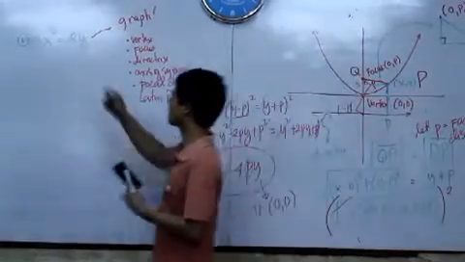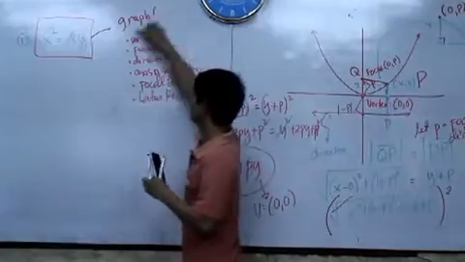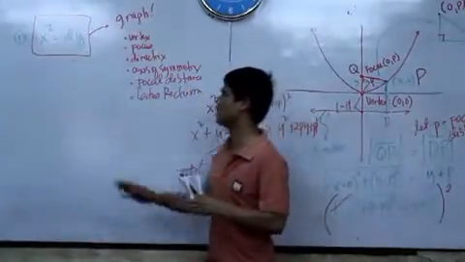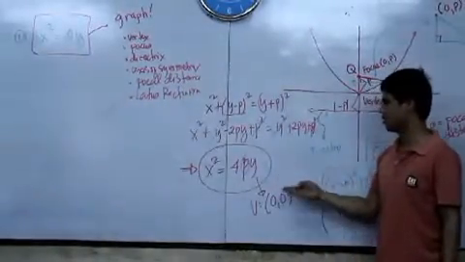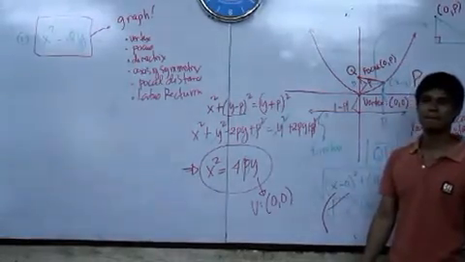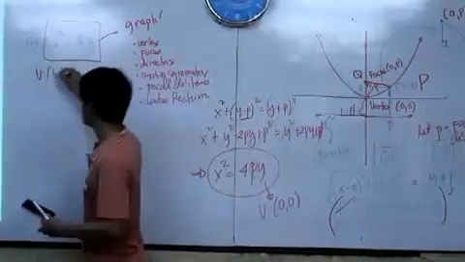Given this equation of the parabola, you need to graph it, so we need to identify these. Based on this particular equation, what is the vertex of the parabola? Okay, so the vertex of the parabola is 0,